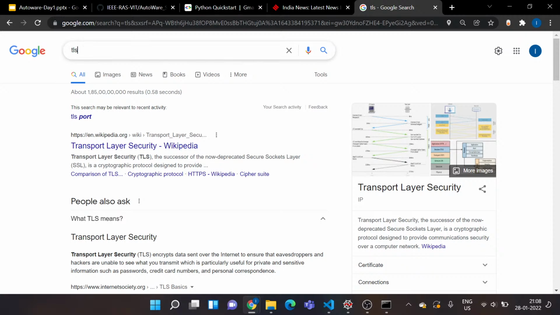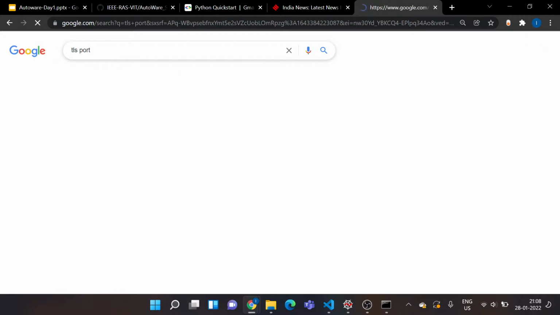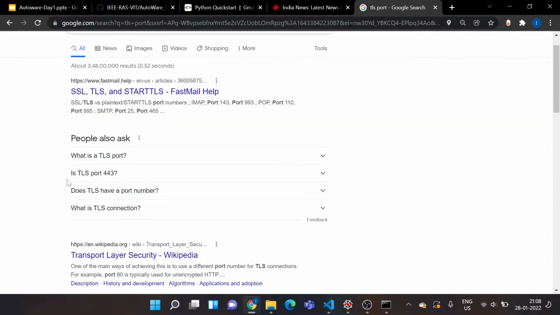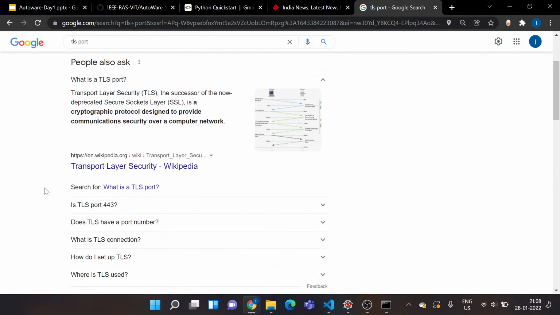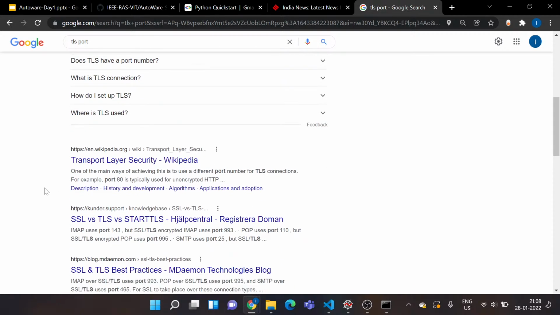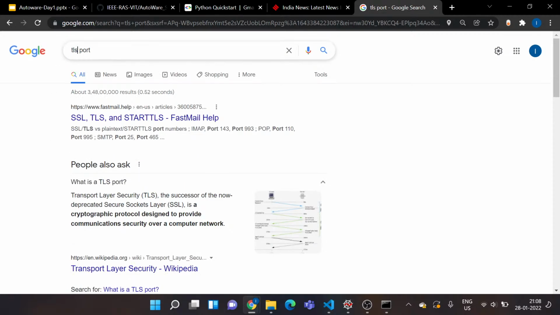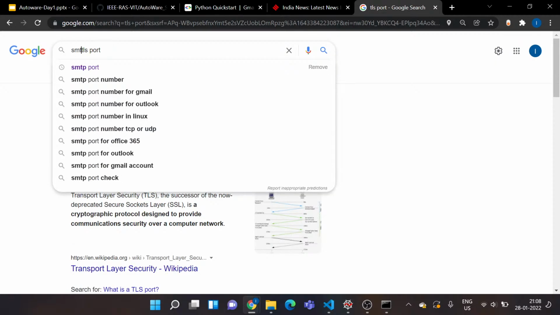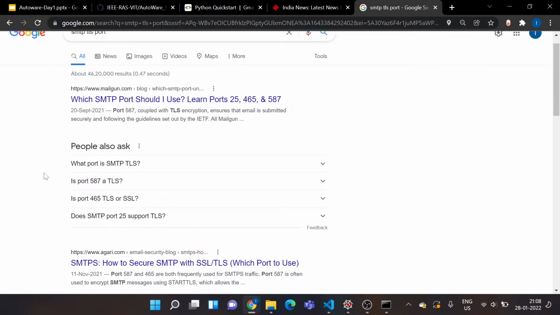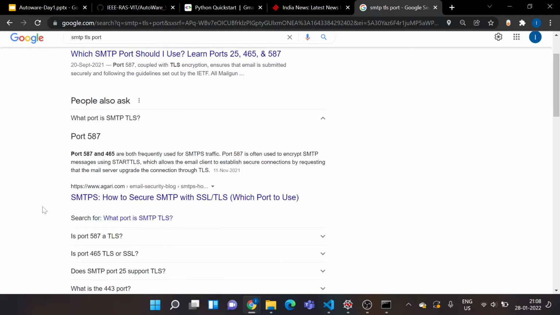I'll just see what the TLS port number is, because I'll be using this method. So what is a TLS port? Okay, for making this connection with the SMTP server, the port for TLS is 587. We have got this one, so we'll be using this in our code. So this is one requisite.